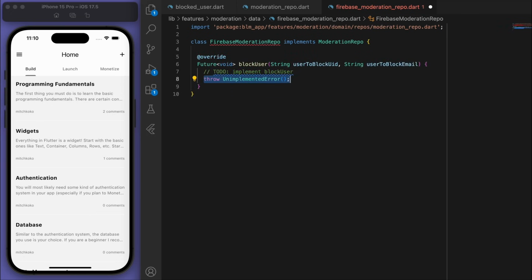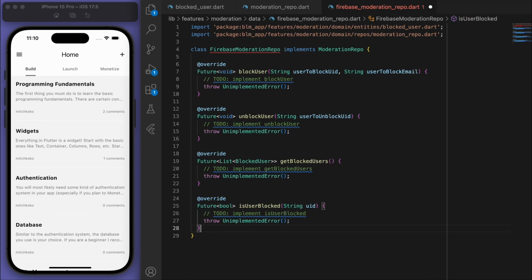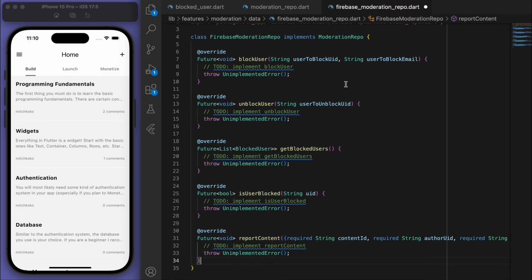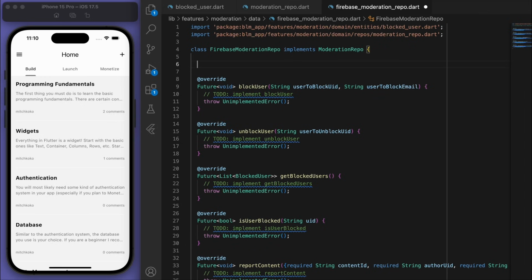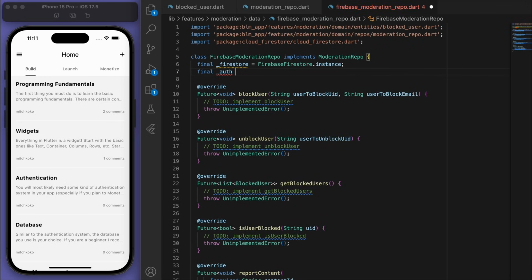So we got the block user, unblock user, get blocked users, is user blocked, and report content. Nice. So at the top, let's get access to the Firestore as well as our authentication.